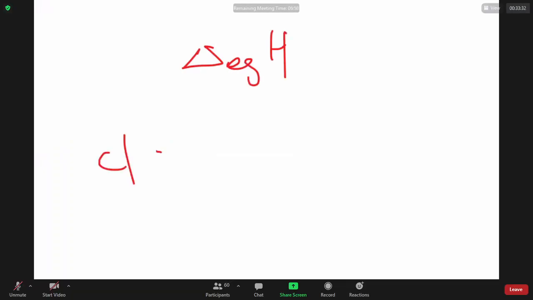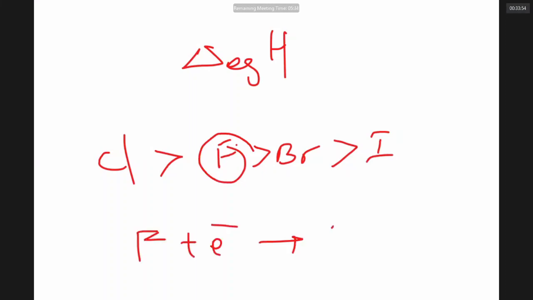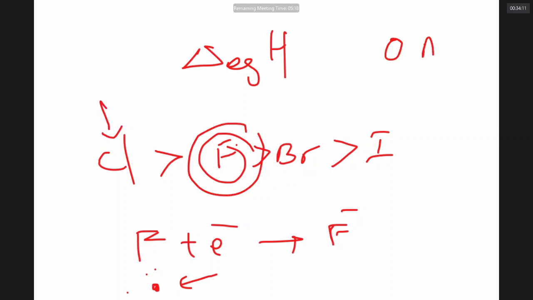Chlorine's electron gain enthalpy is greater than fluorine's, which is greater than bromine's. Why does fluorine have a low electron gain enthalpy? Why is fluorine not happy whenever it takes one electron? Because it is a very small atom. The added electron is repelled by the existing electrons. Though its electron gain enthalpy is less than that of chlorine, fluorine is the best oxidizing agent.